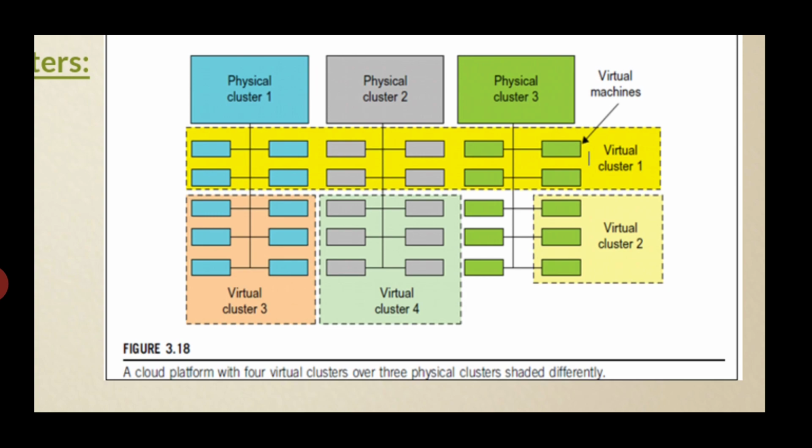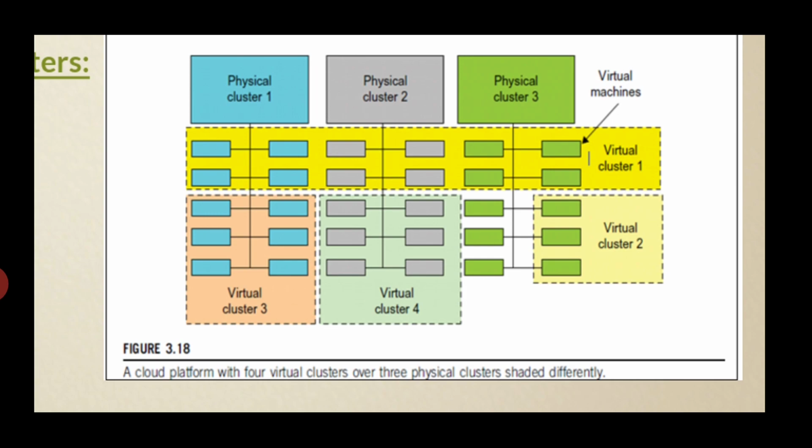The virtual clusters are built with virtual machines installed at distributed servers from one or more physical clusters. Virtual machines in a virtual cluster are interconnected logically by a virtual network across several physical networks, as shown here.